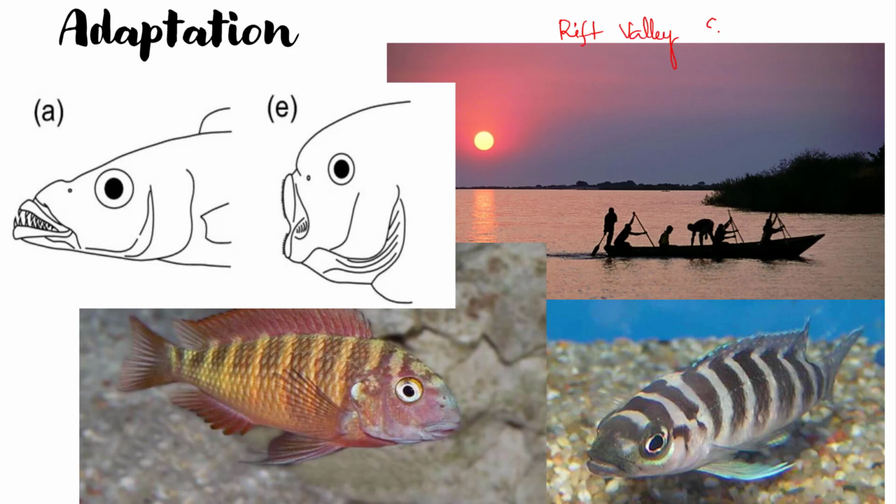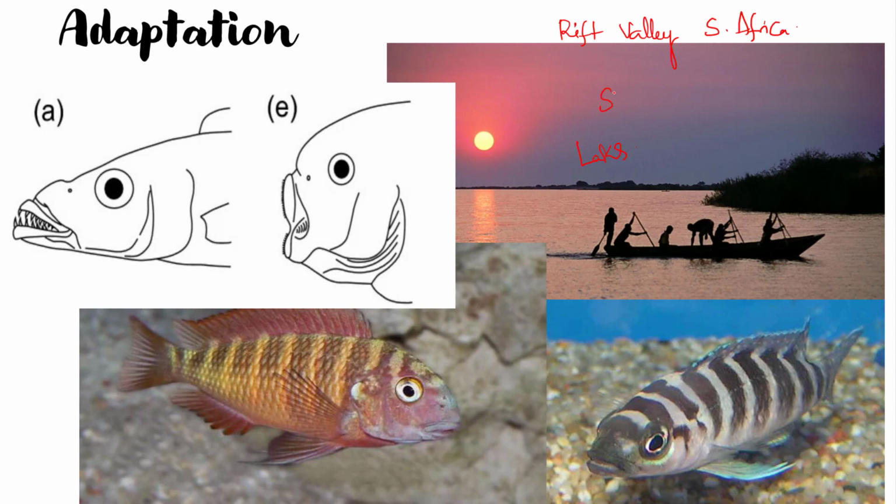which is in Africa, where there are different varieties of lakes distributed over the area. When we look into these lakes, you can see a special kind of fish which inhabits them.